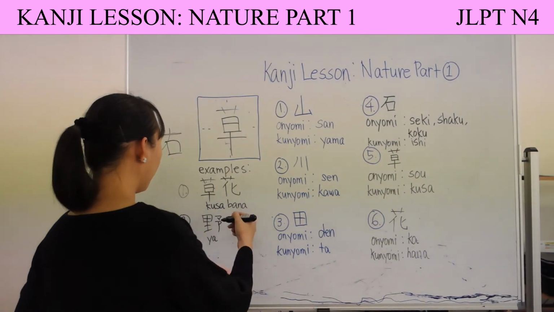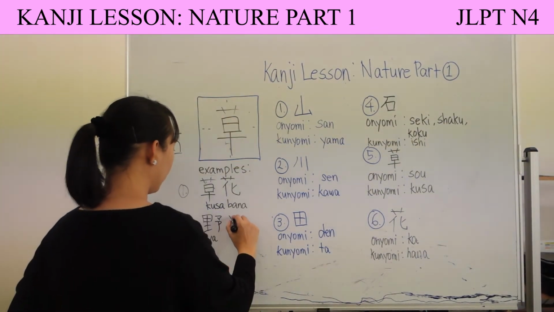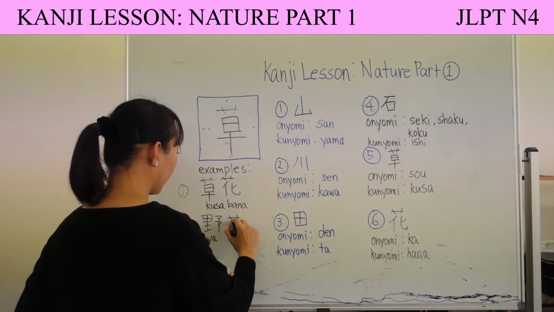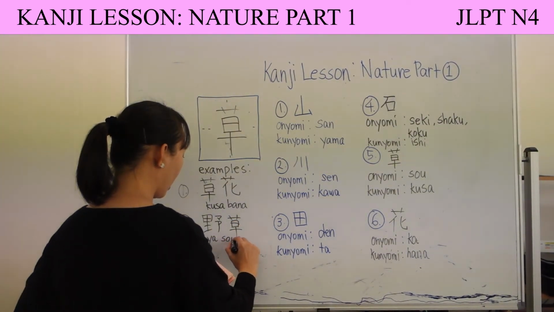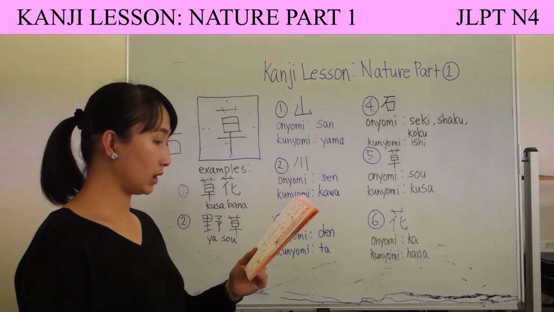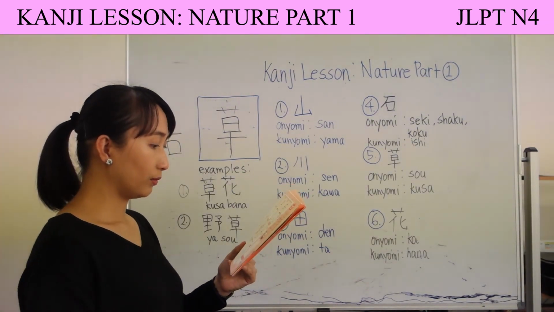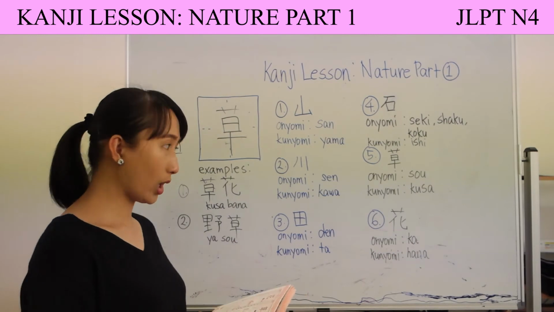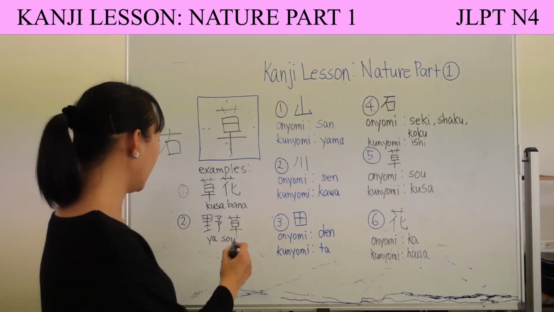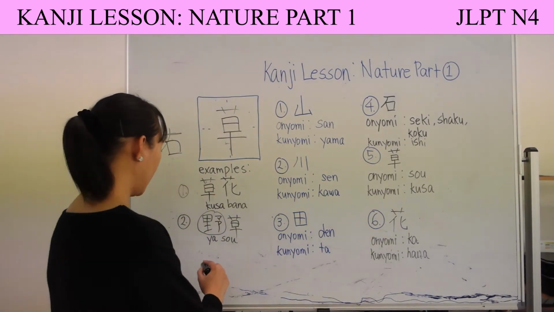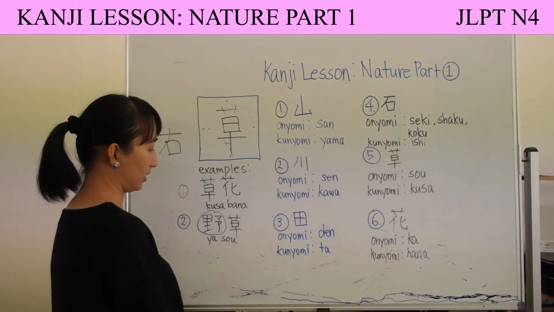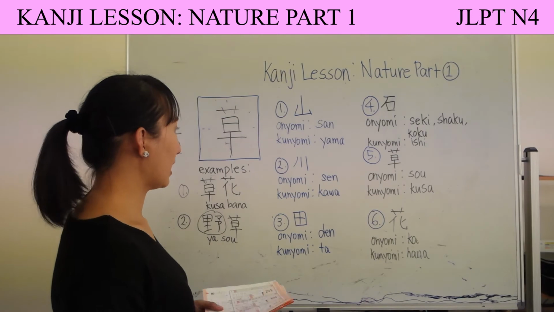Ya plus so, this kanji, yaso, which means wild grass. Again, this kanji is the kanji for yasai no ya, and then just sai. That is our 5th kanji.